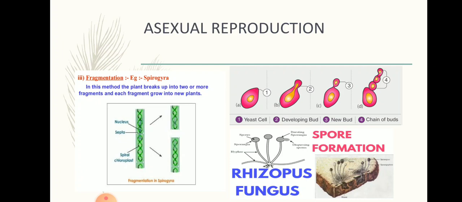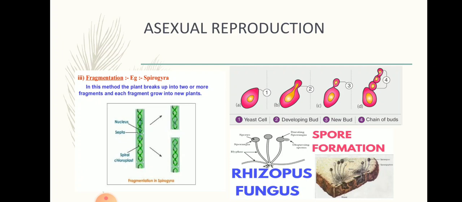Then the next one is bud formation, the budding process. Now in some unicellular organisms like yeast, which you all know is used for making bread and bakery products, where it helps the dough rise and become fluffy, reproduction is carried out by giving rise to an outgrowth formed in the cell.